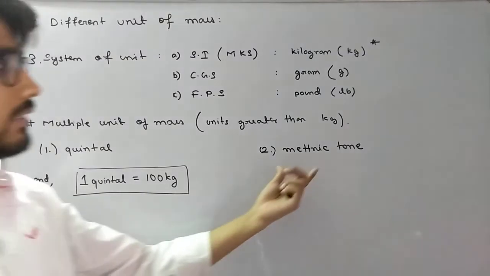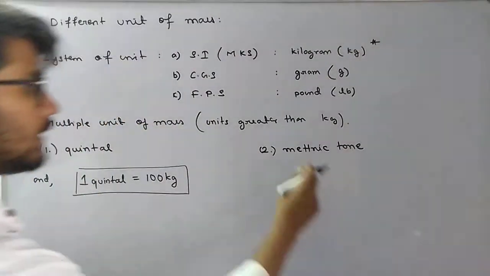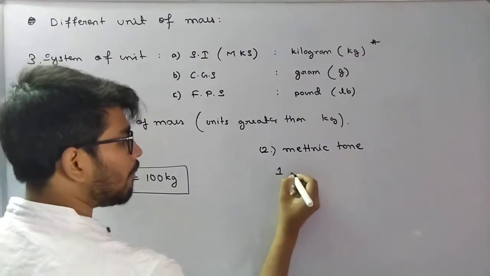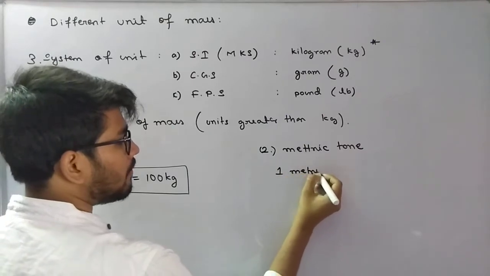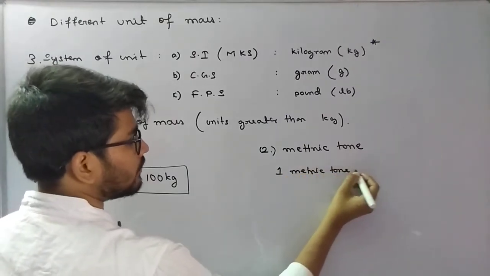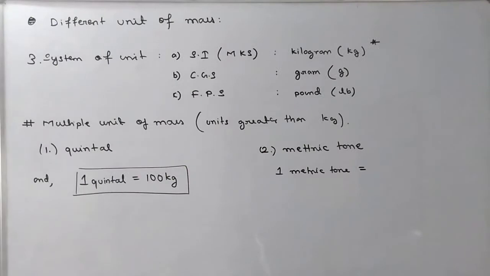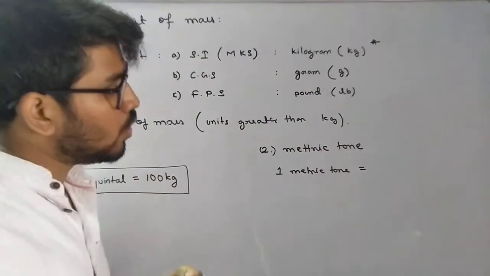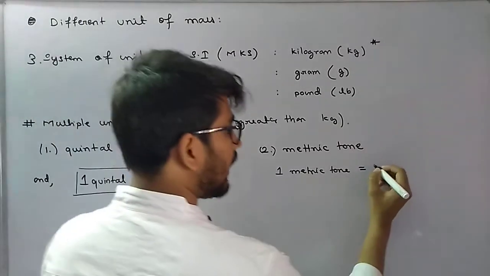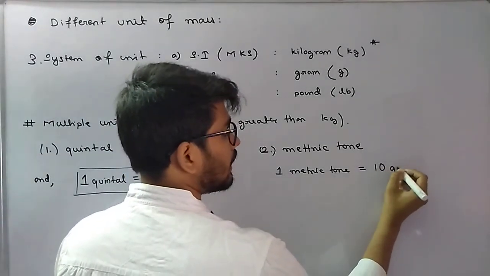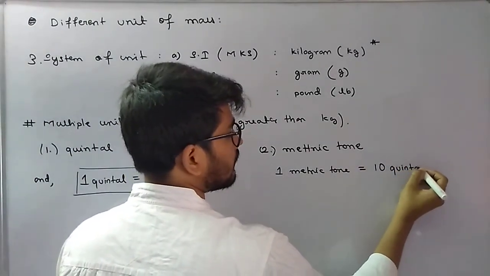Similarly, please note that 1 metric ton is obviously a bigger unit, but 1 metric ton is actually equal to 10 quintal.